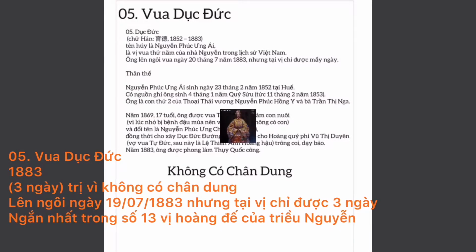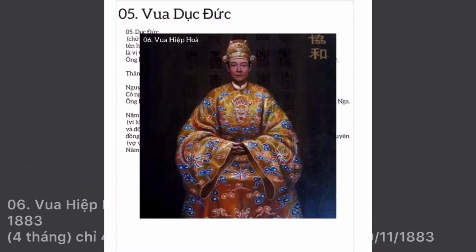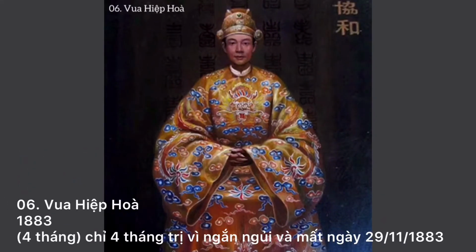In August 1858, the French Navy launched an amphibious attack on the port of Da Nang and then moved to invade Gia Dinh. In June 1862, Emperor Duc Duc signed a treaty to cede the 3 eastern provinces to the French. In 1867, the French occupied the next 3 western provinces to form a colonial territory, Cochinchina.